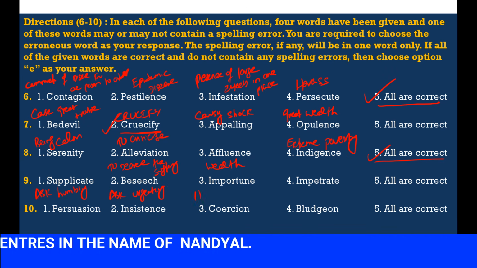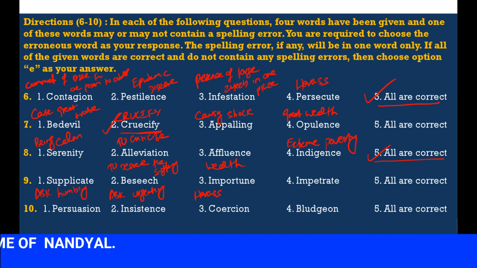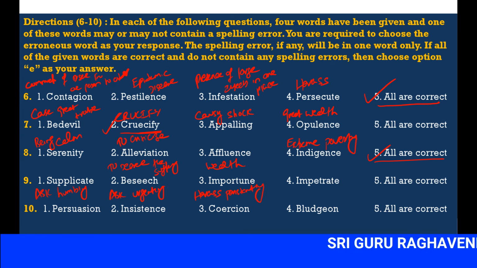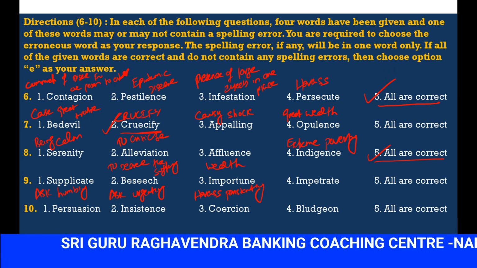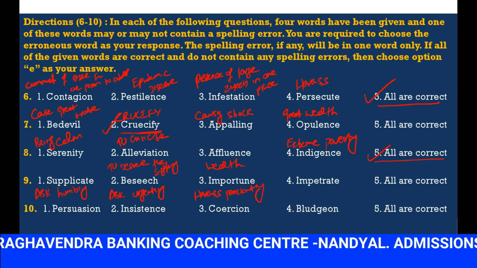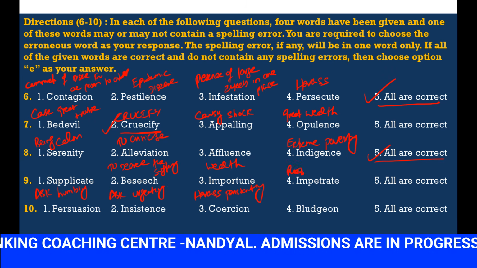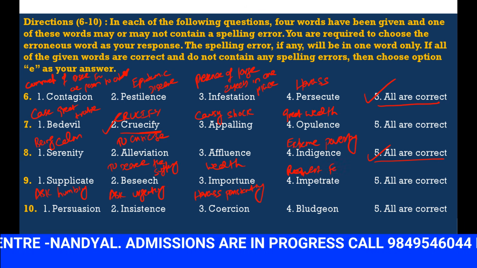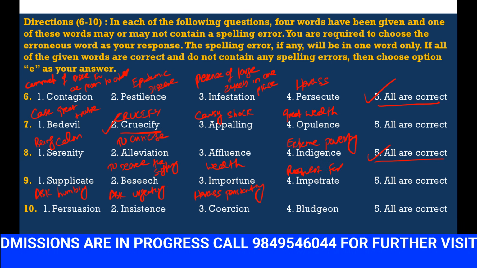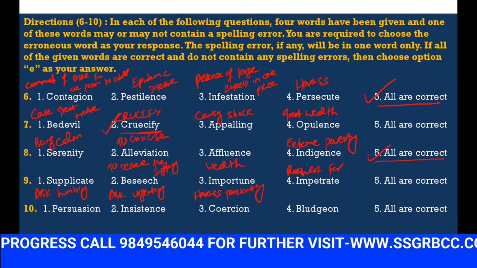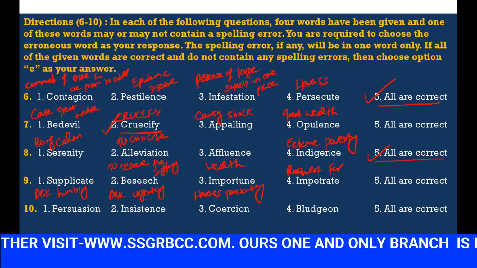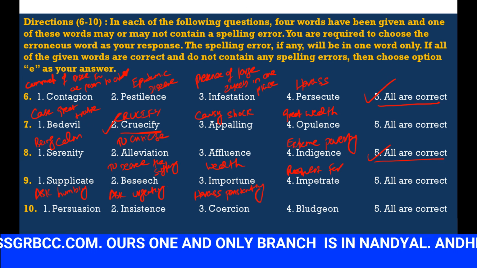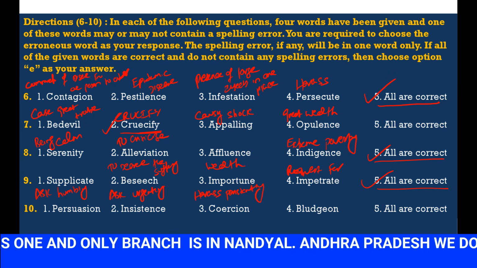Importune means harass persistently. అంటే రిపీటెడ్గా హరాస్ చేస్తే దాన్ని ఇంపార్ట్యూన్ అంటారు. Impetrate means request for something. So importune, impetrate. So here also we don't have any error, all are correct.